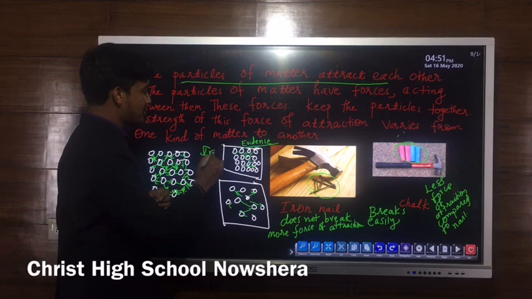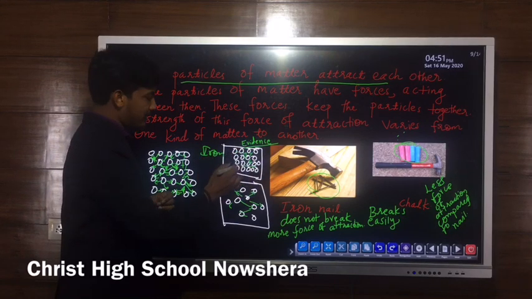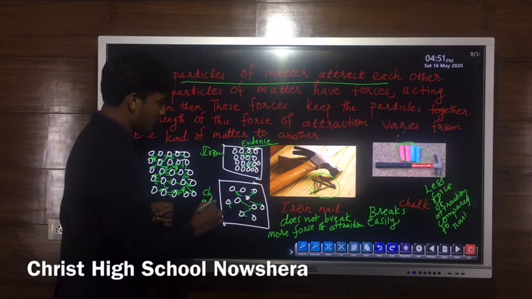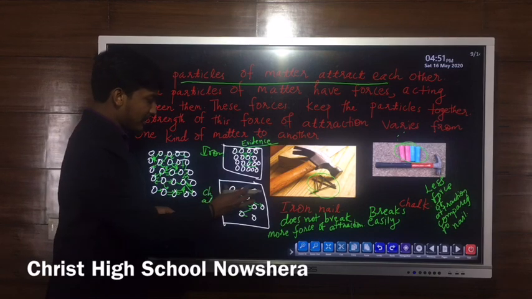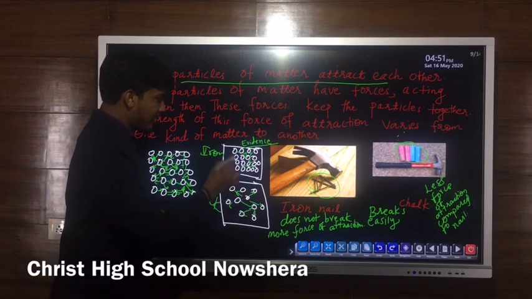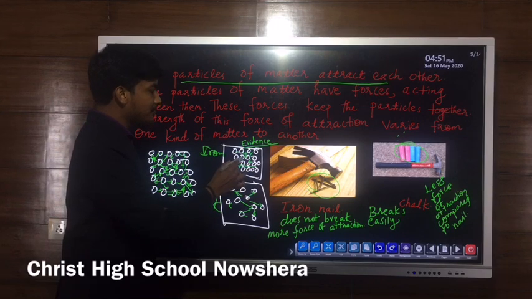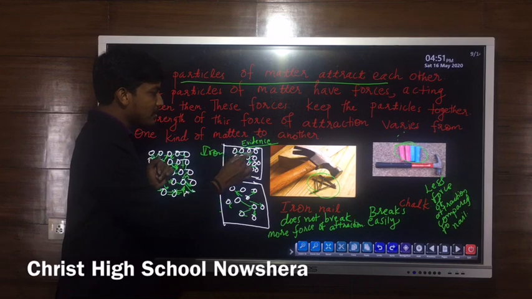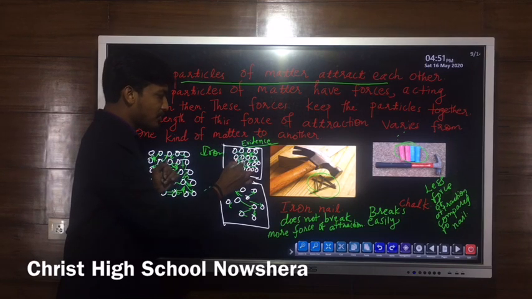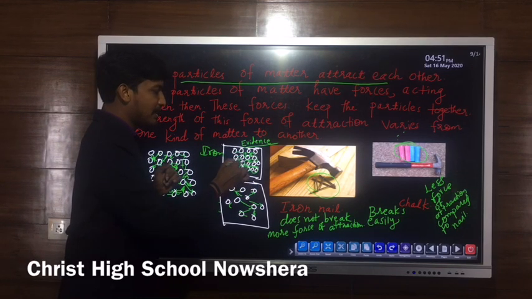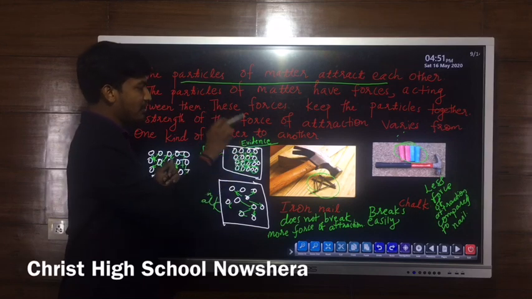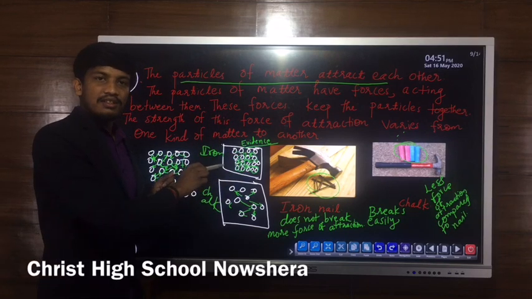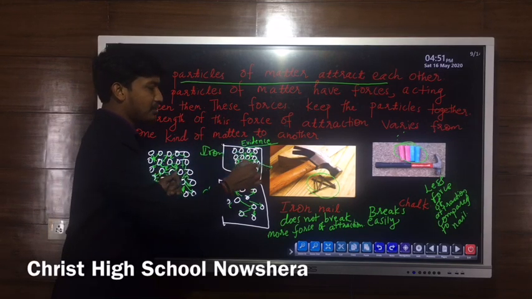We can consider this is the particles of iron and this is the particles of chalk. So chalk is made up of small particles and iron is also made up of small particles, and we can see that iron will not break easily. That means there should be a large amount of attractive forces between the particles of iron. That's why when you beat with a hammer, iron cannot break.